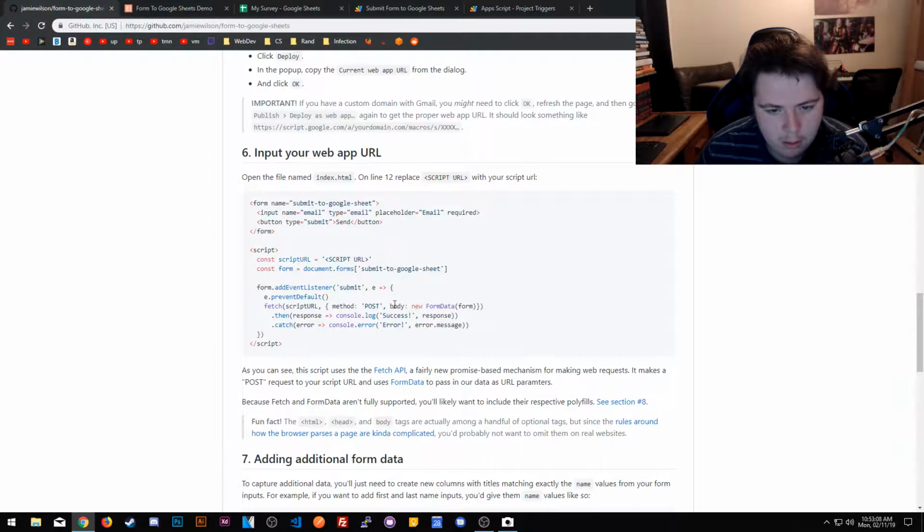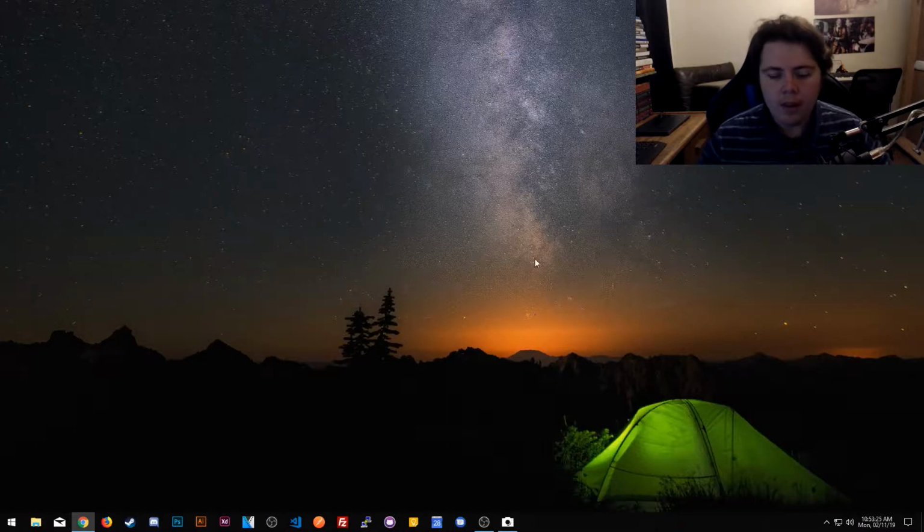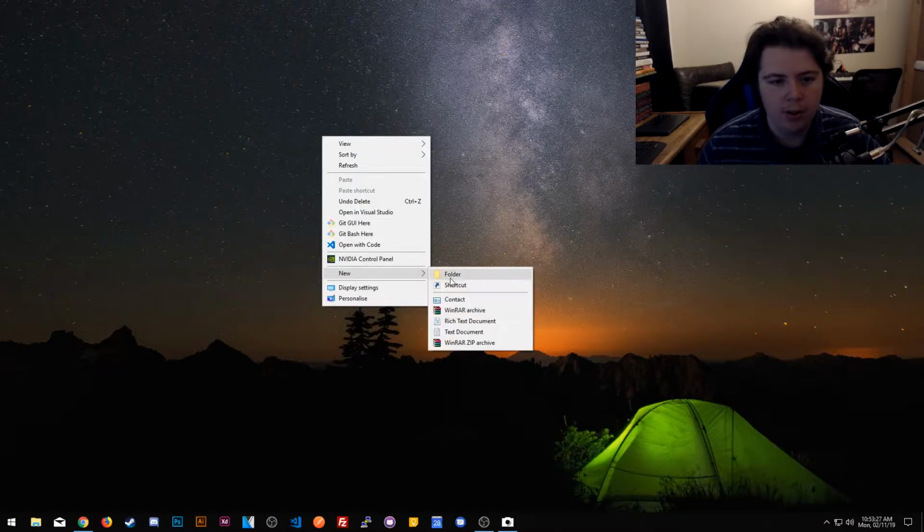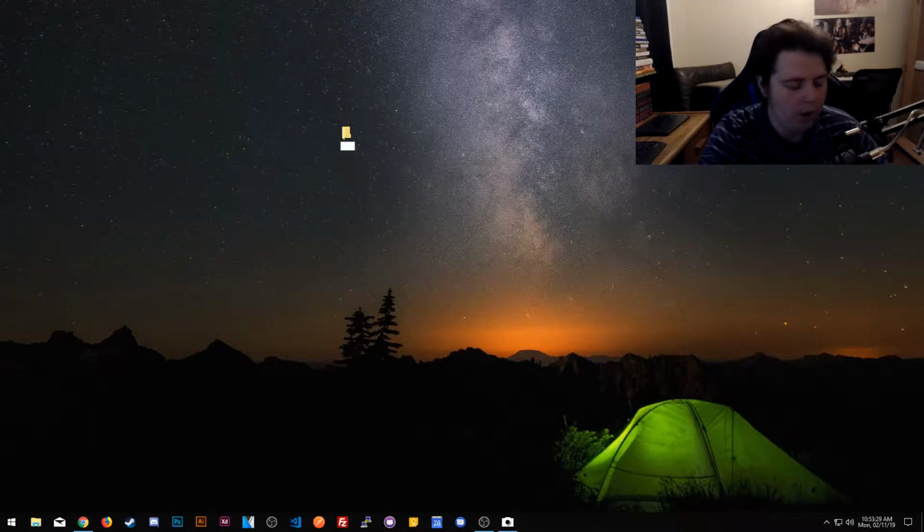So new body, new FormData, form. What is FormData? Does that convert it to an object? Is that like .serialize, I'm going to assume? There is a way to post. Okay, so here's what I'm going to do. I'm going to go ahead and make a new project. We're going to open a new folder. This is the part where I can start working on.